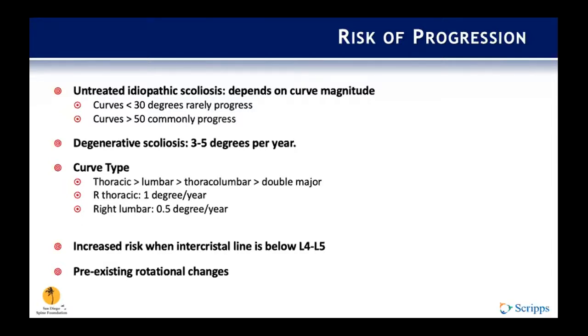However, curves of greater magnitude, such as greater than 50 degrees, commonly progress at a faster rate. It's been shown that patients with degenerative scoliosis tend to progress at a faster rate, with studies suggesting a rate of 3 to 5 degrees per year for the degenerative scoliosis type. Progression also depends on the location of the curve, with thoracic curves progressing the fastest at 1 degree per year, and lumbar and thoracolumbar curves progressing a little bit slower. And it's been shown that there's increased risk of curve progression when the intercrestal line falls below L4, L5, or if there's pre-existing rotational changes about the spine.